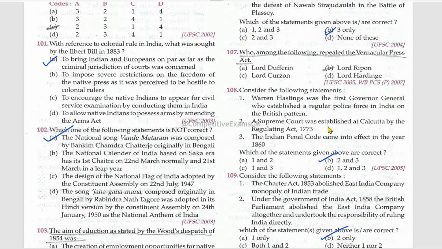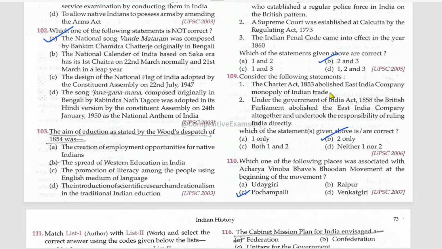Second and third one, the correct ones. Consider the following statements. The Charter Act 1853 abolished East India Company monopoly of Indian trade. No, under the Government of India Act 1858, the British Parliament abolished the East India Company altogether and undertook the responsibility of ruling India directly. The second one is right.